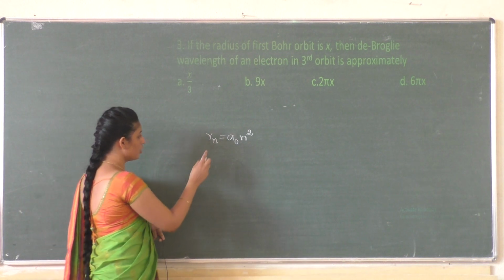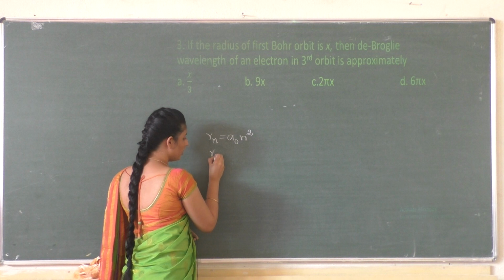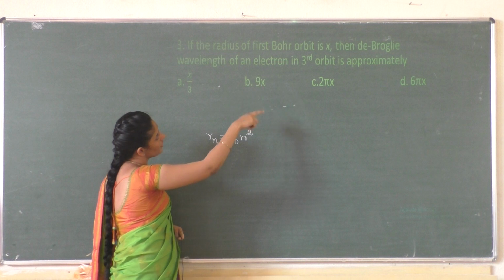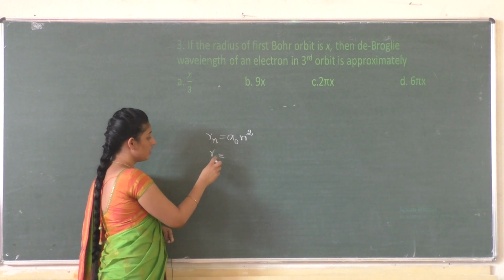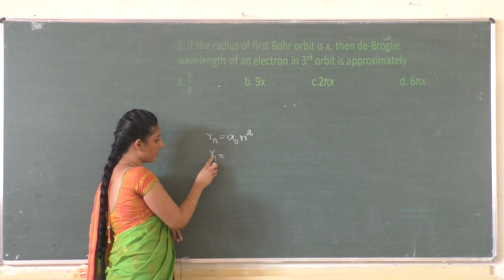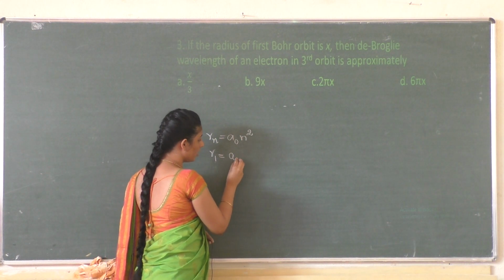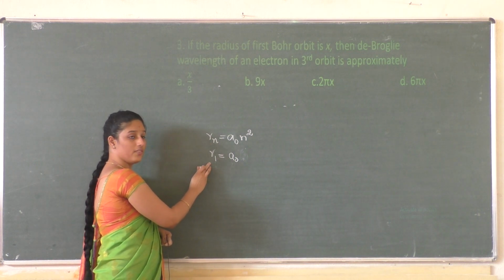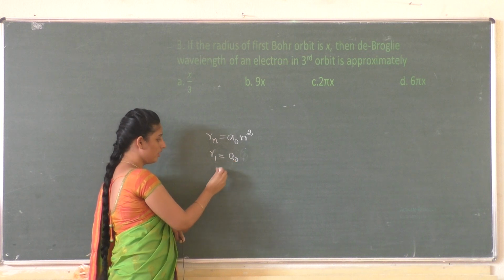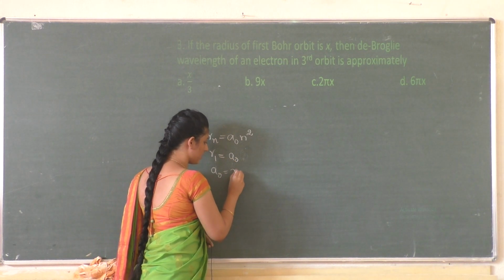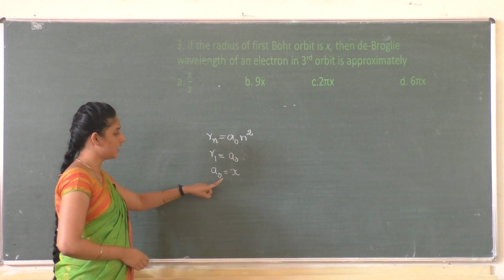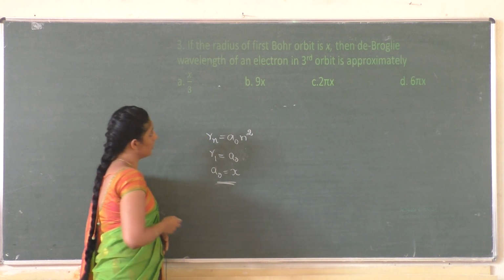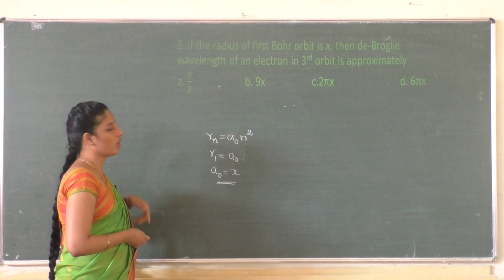So if I substitute the value of n, the radius of the first Bohr orbit is given. The radius of the first orbit is nothing but r1. So r1 is equal to A naught into 1 square, or you can say that r1 is equal to this constant A naught. Since r1 is given as x, we can write A naught as x. And the next concept is about the de Broglie wavelength.